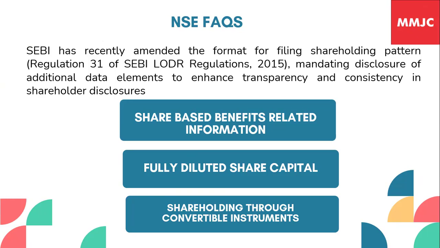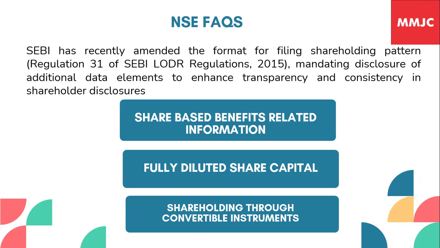So if I am issuing some share-based benefits to my employees through ESOP, ESPS, stock appreciation rights, once that gets converted or once that is exchanged with share capital, what would be the share capital of the company and share capital that would get issued through the convertible instruments.